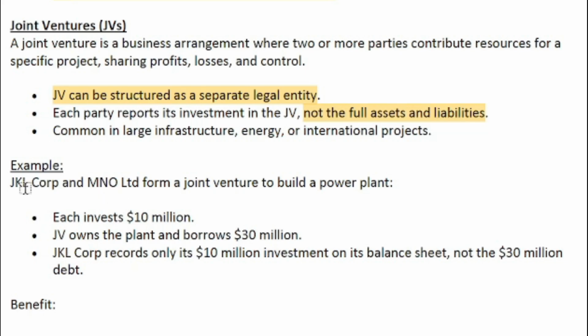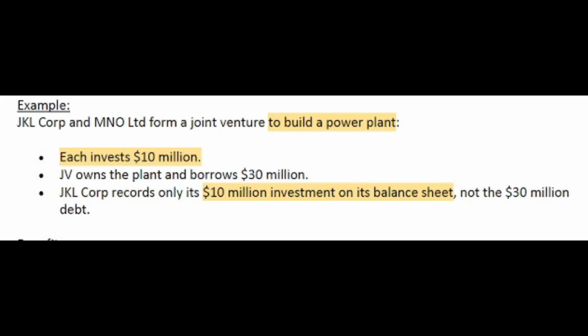So let's look into this case. Two companies form a joint venture to build a power plant. Each company will invest 10 million, and this joint venture will build the plant and borrow 30 million. Both companies report only their 10 million investment on their balance sheet, not the 30 million borrowing.